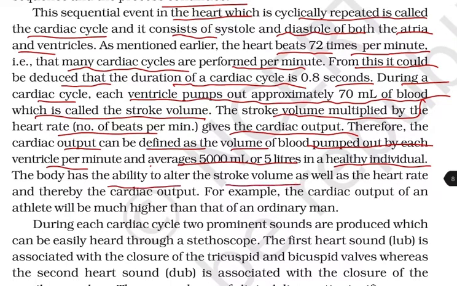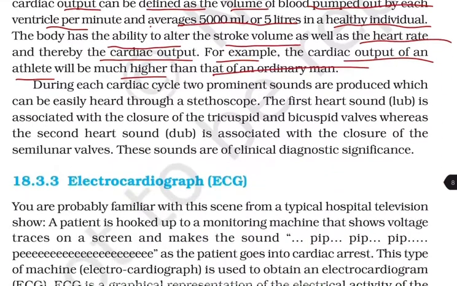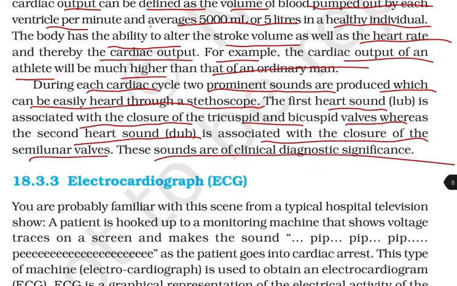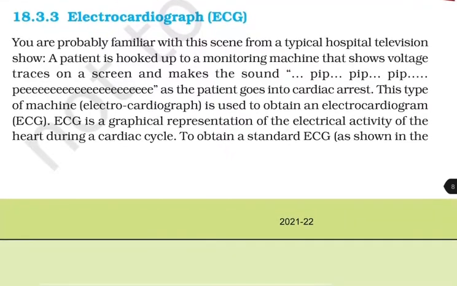The body has the ability to alter the stroke volume as well as the heart rate, and therefore the cardiac output. For example, the cardiac output of an athlete will be much higher than that of the ordinary man. During each cardiac cycle, two prominent sounds are produced which can be easily heard through a stethoscope. The first heart sound, that is lub, is associated with the closure of the tricuspid and the bicuspid valves, whereas the second heart sound, that is dub, is associated with the closure of the semilunar valves, and these sounds are of clinically diagnostic significance. Electrocardiograph, that is ECG.